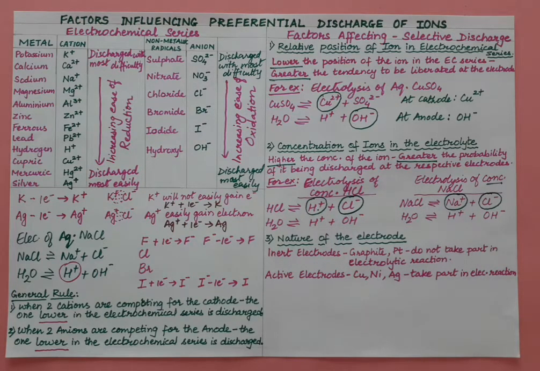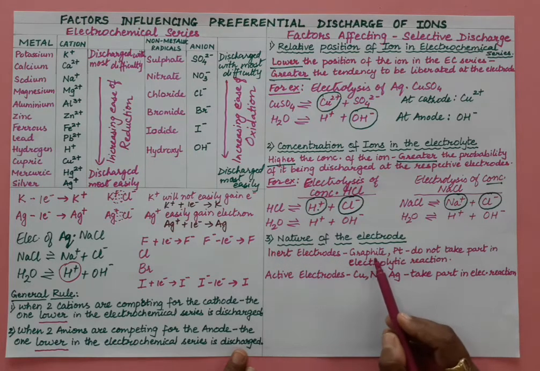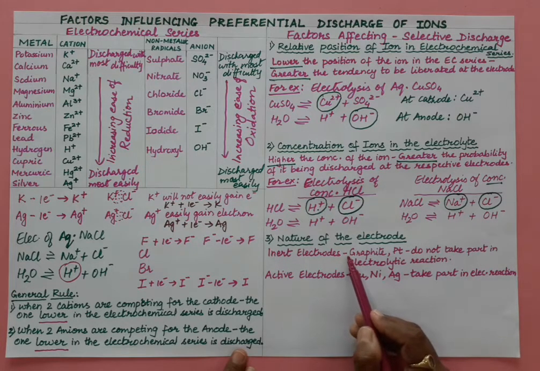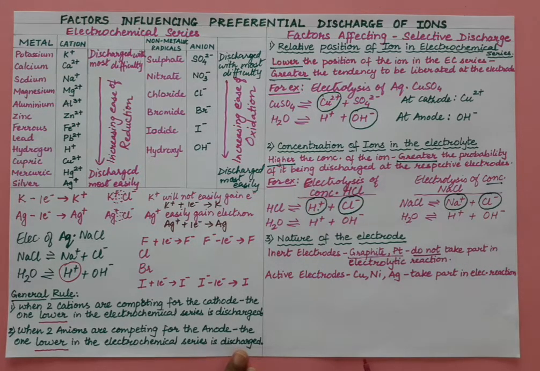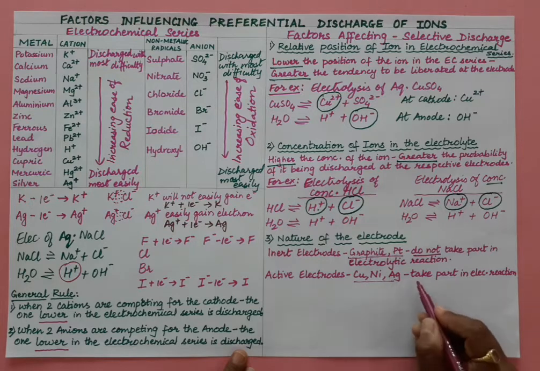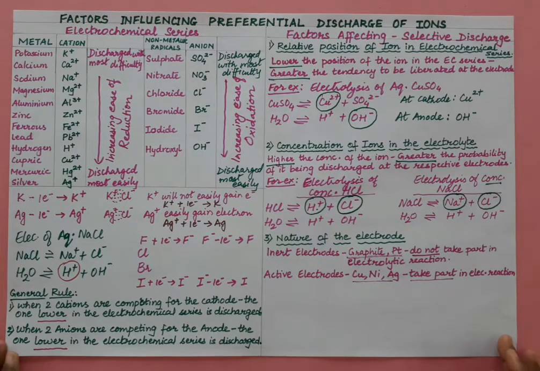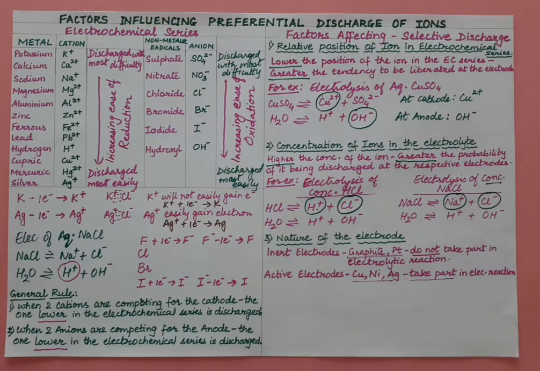Now the third factor is the nature of the electrode. There are two types of electrodes, inert electrodes and active electrodes. Inert electrodes, in these examples graphite and platinum, do not take part in the electrolytic reaction. And active electrodes, copper, nickel and silver, if these types of electrodes are there, then they take part in the electrolytic reaction. So let us understand by taking an example.